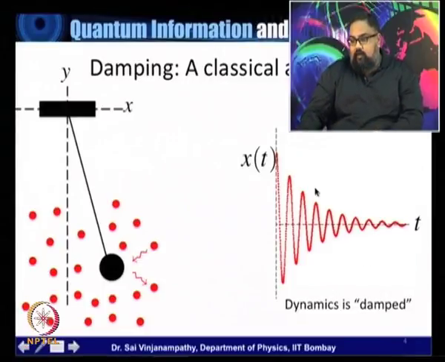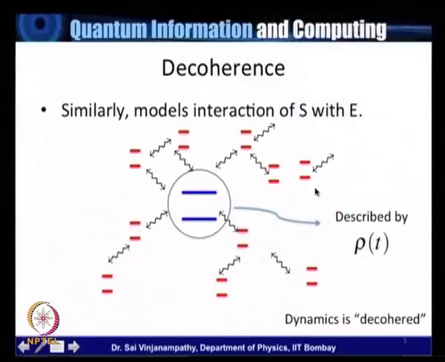The quantum analog of damping follows exactly the same story. So here we have a qubit of our interest, which is this blue qubit, and there are several red qubits around it, which represent an environment. For instance, an electron sitting in a bath where there are nuclei around, right? And what we want to do is just describe the effective dynamics of the system, right? So the first thing to do is to identify how to describe the system, and this is of course described by the density matrix rho of t, right?